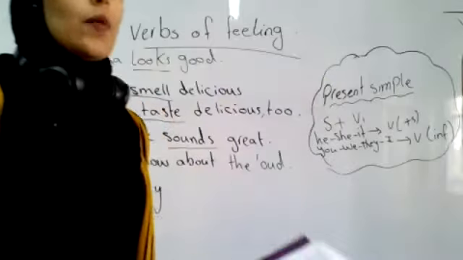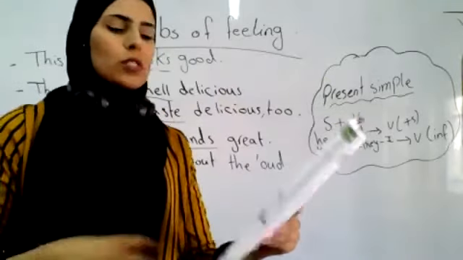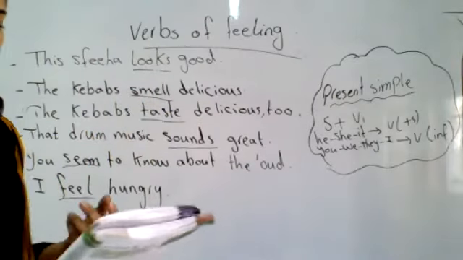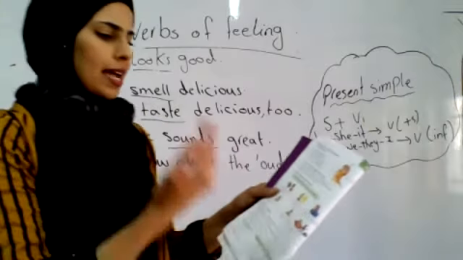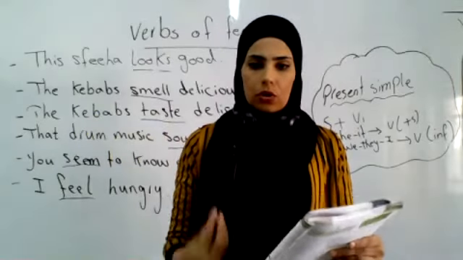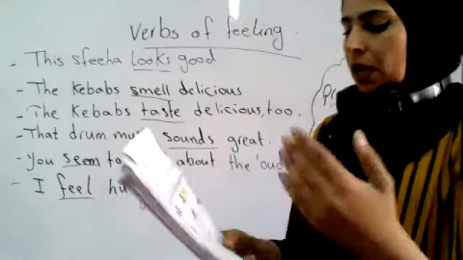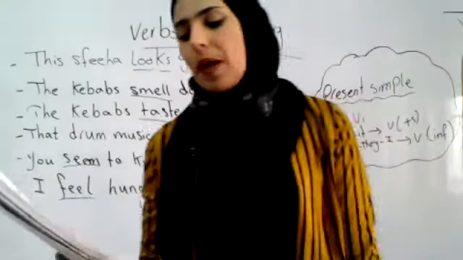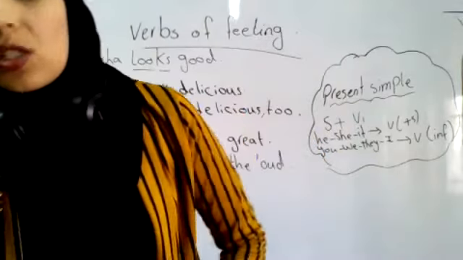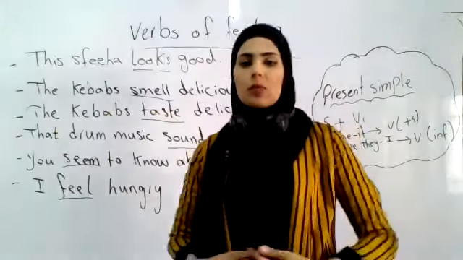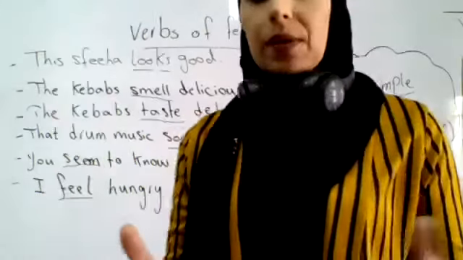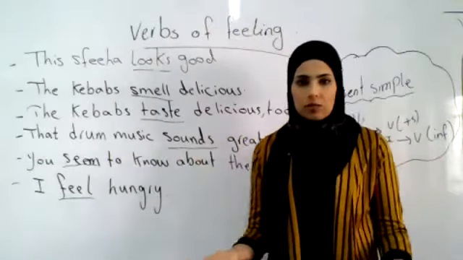After that, in exercise 2, we are going to use the same verbs to express the pictures. Look at the pictures and look at the examples, and try to form sentences correctly using these verbs. In exercise number 3, we are going to talk about can and could in present and past to express your ability in the present and in the past. For example, now you can write English.